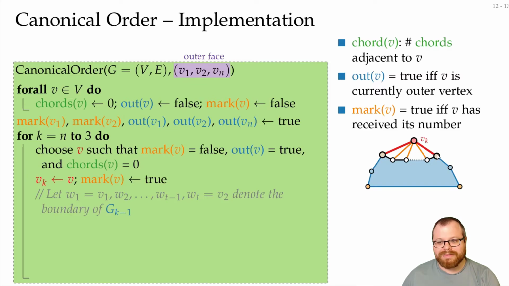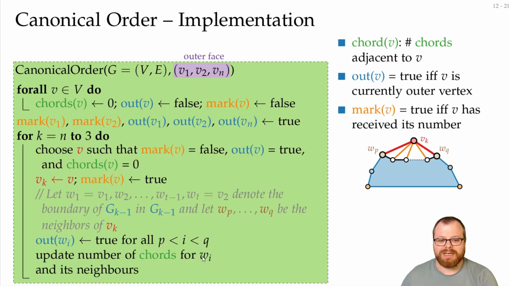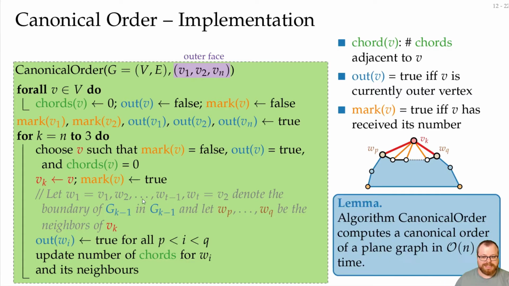And as you can see, I've marked two special vertices here. These here are the neighbors of vk. So wp is the leftmost neighbor and wq is the rightmost neighbor. Now all these vertices inside here, they are now on the outer face and they were not before. So we have to set out for these vertices to true. And now we have to update the number of chords for all the vertices that lie on the outer face here. And with this procedure, we can compute the canonical order in linear time.